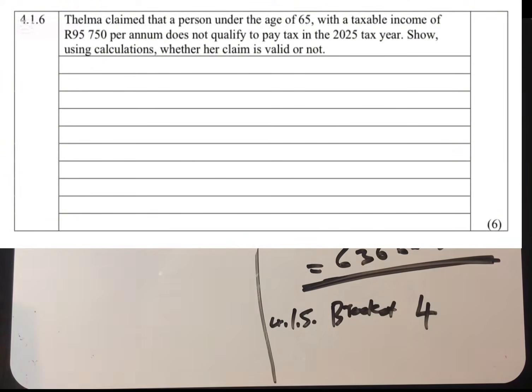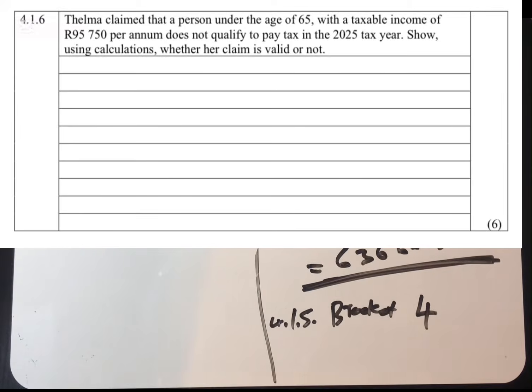And then 4.1.6. It says that Thelma claimed that a person under the age of 65 with a taxable income of 95,750 per month does not qualify to pay tax in the 2025 tax year.